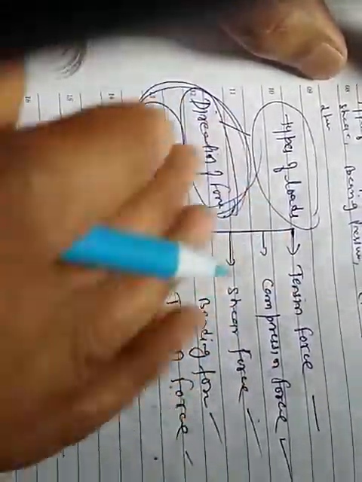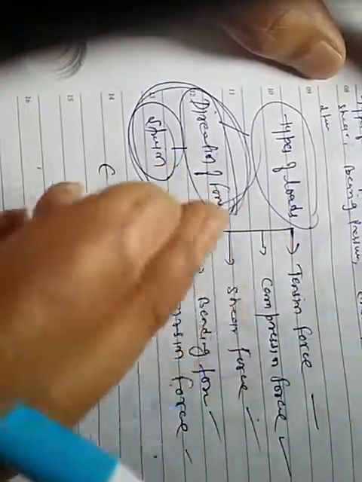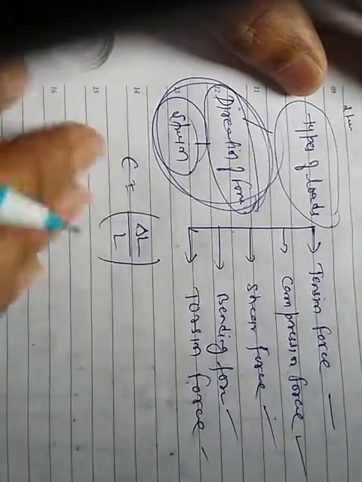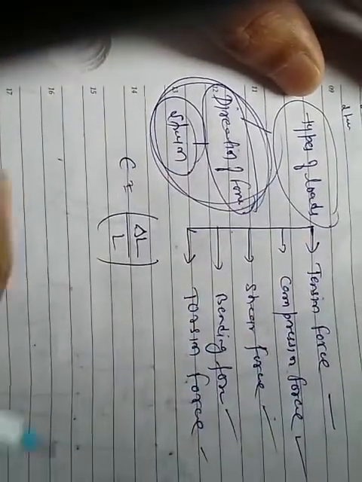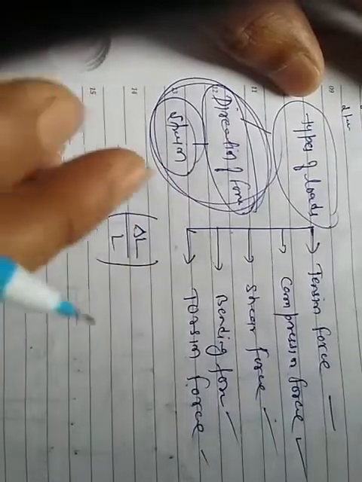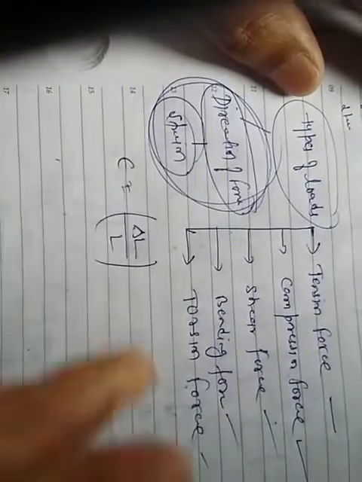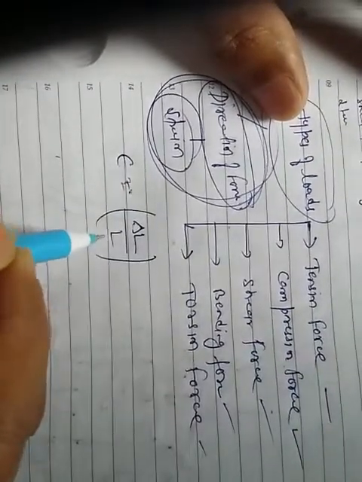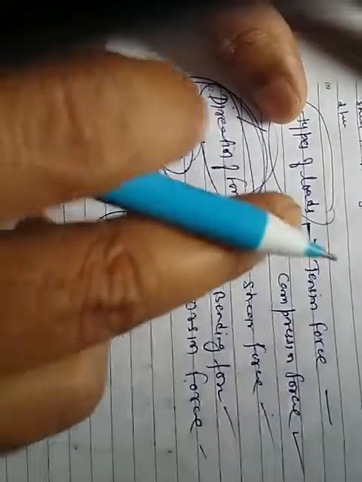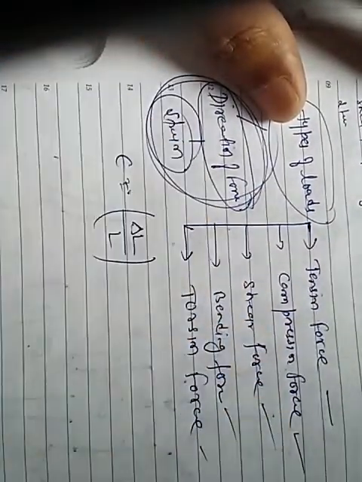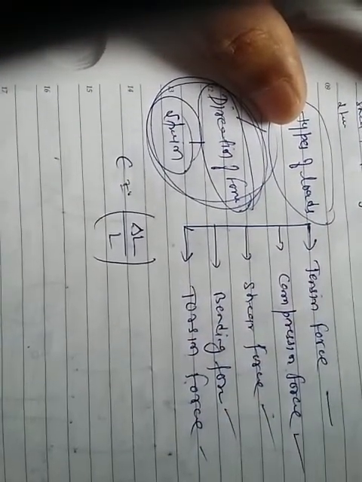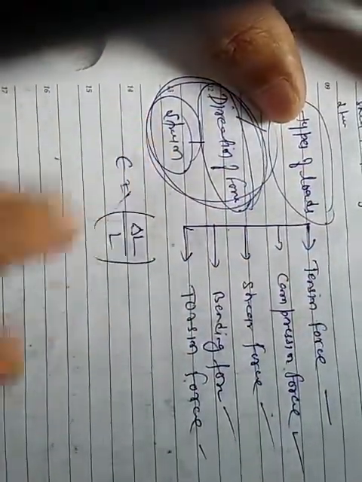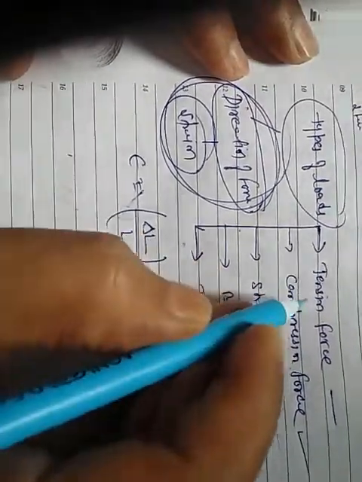सो इसलिए ज़्यादा डिटेल में नहीं जाएंगे इसके बारे में कि क्या होता है स्ट्रेस, क्या होता है स्ट्रेन, बस एक बेसिक ताकि तुम जो भुला चुके होगे उसको फिर से ज़रा रिपीट कर सके. तो स्ट्रेन मतलब चेंज ऑफ द डायमेंशन टू द ओरिजिनल डायमेंशंस, ओके. It may be the volumetric strain, linear strain, lateral strain, Poisson's ratio, all will come, but I am not discussing them here. The strain means the change of the length to the original length. Some basic definition is the change of the dimension to the original dimension. It depends on you, the linear x direction, y direction, x y z, three dimensions. So now the first case is the tensile force.